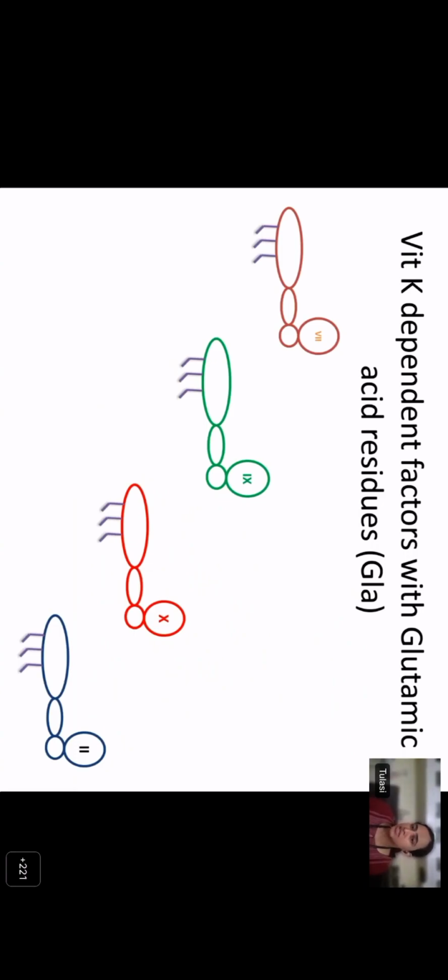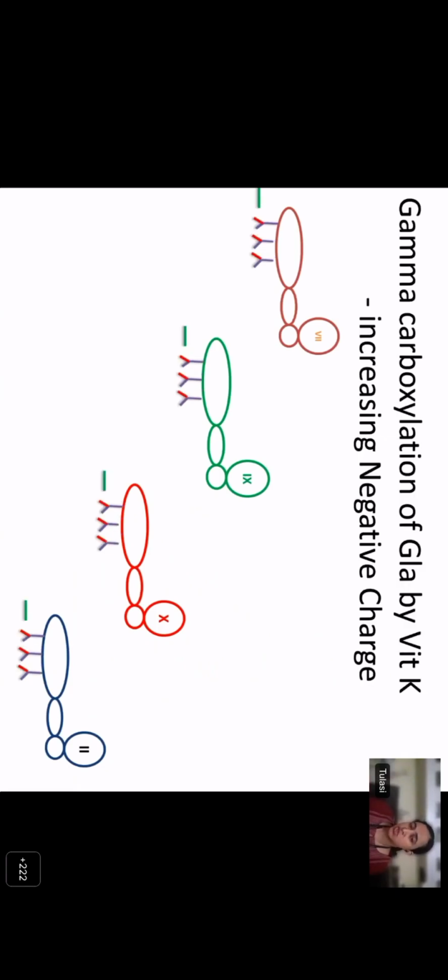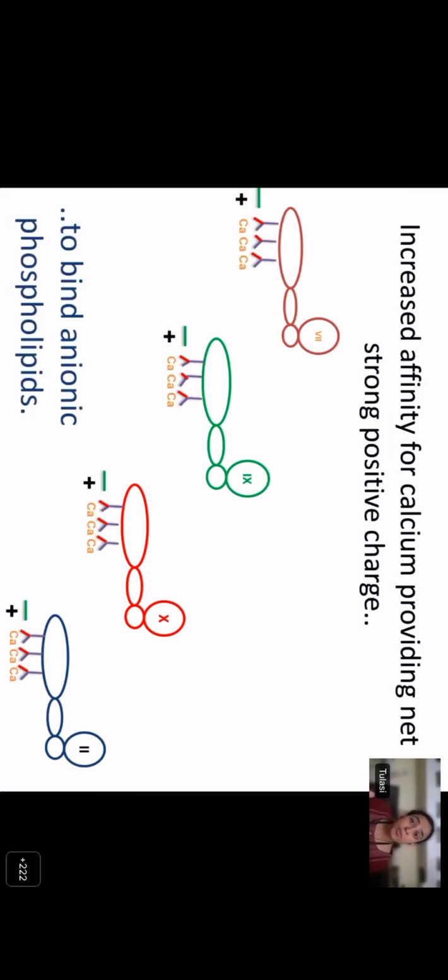They have all got glutamic acid residues in them. Vitamin K causes gamma carboxylation of these glutamic acid residues, thereby increasing their net negative charge. So when they become increasingly negatively charged, they get attracted to the positively charged calcium ions. Now, in this coagulation cascade, if you notice, wherever the vitamin K dependent factors are involved is where calcium is required for the activity. So these vitamin K dependent factors get attracted, because of the negative charge, to calcium.